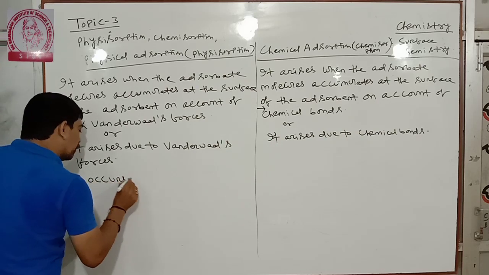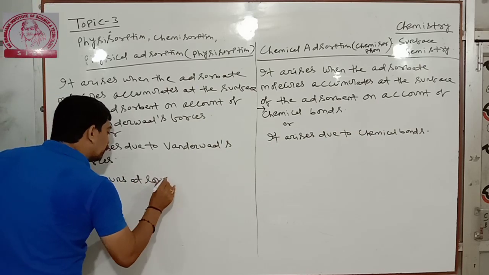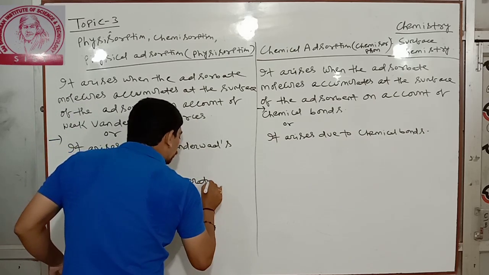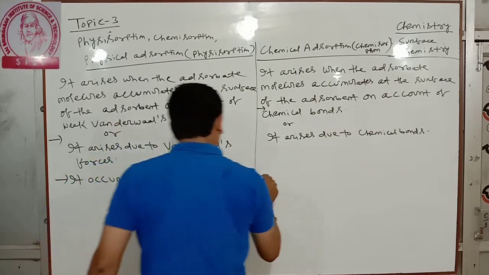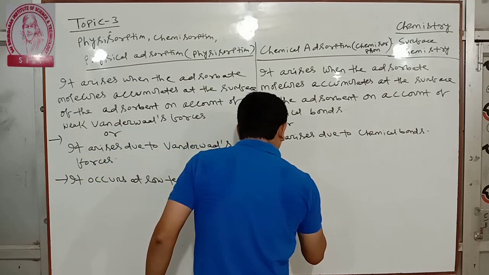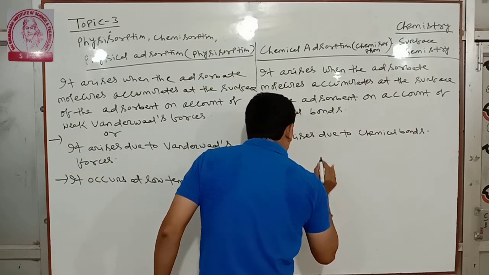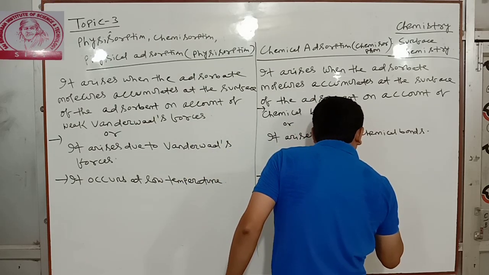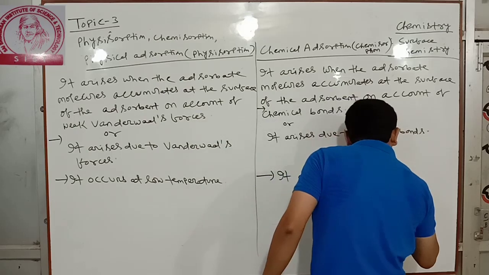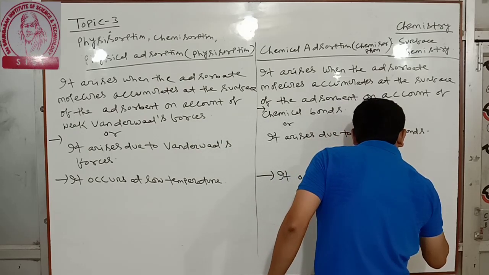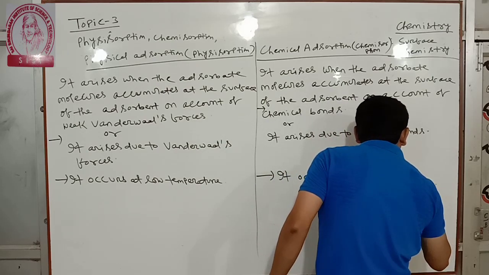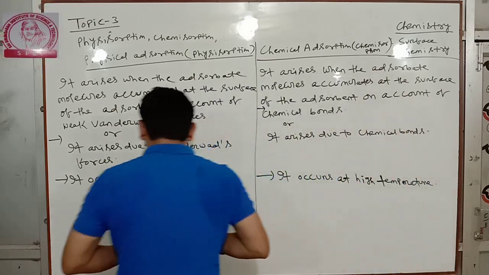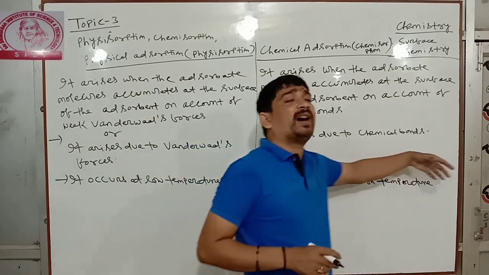It occurs at low temperature. It occurs at high temperature.